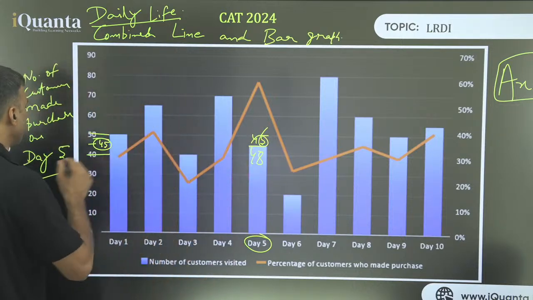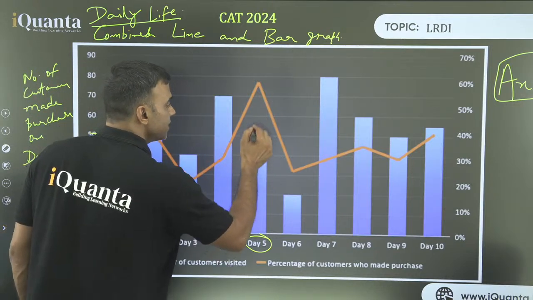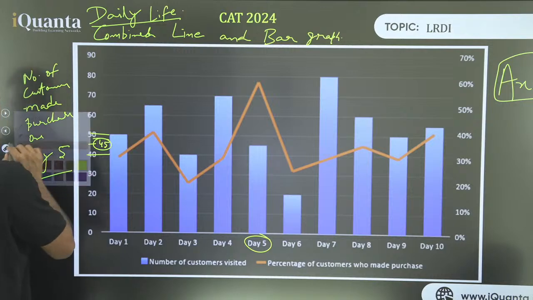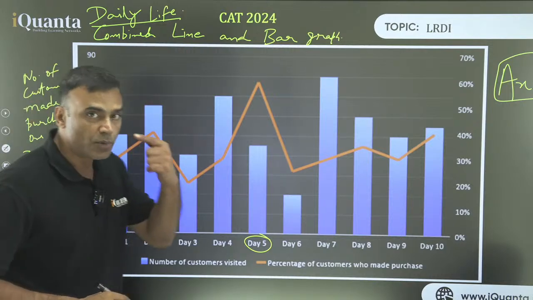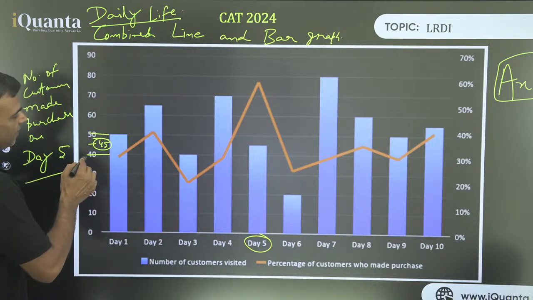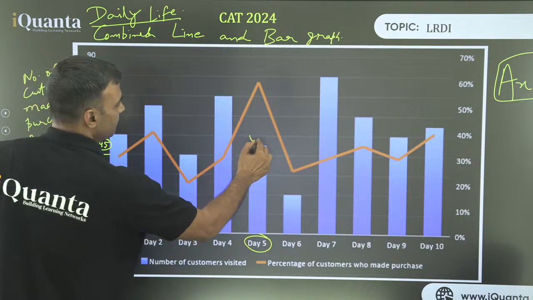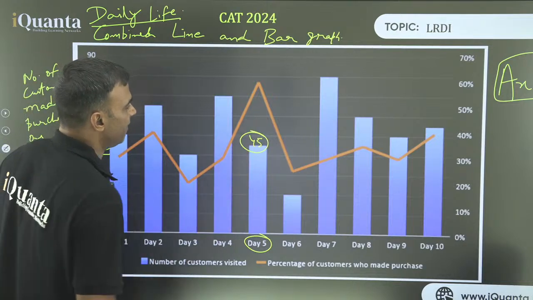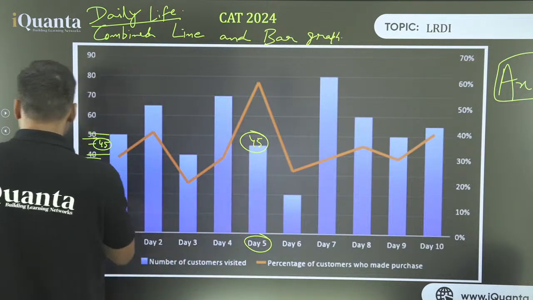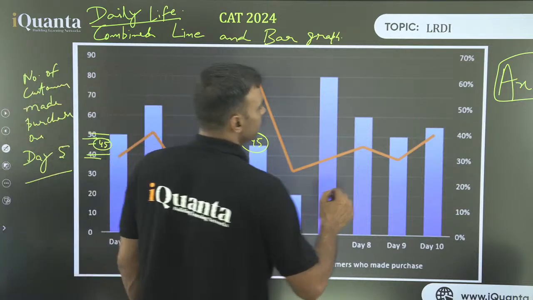If it is not written, then you are not allowed to, sorry, you are supposed to take the simplest other possible value. So what is the simplest possible value between 40 and 50? Obviously a multiple of 5, that is 45. Now out of this 45, what is the percentage? Look for the percentage.